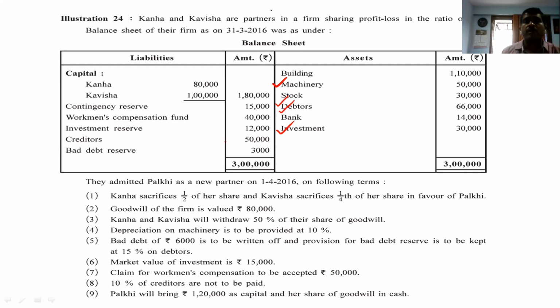Okay. So it's 40,000. We have to add it now. Point is there. 10% creditor is not to be paid. Creditors. Palki will bring 1,20,000 as capital and her share of goodwill in cash. So it's clearly they say that goodwill is brought in cash.